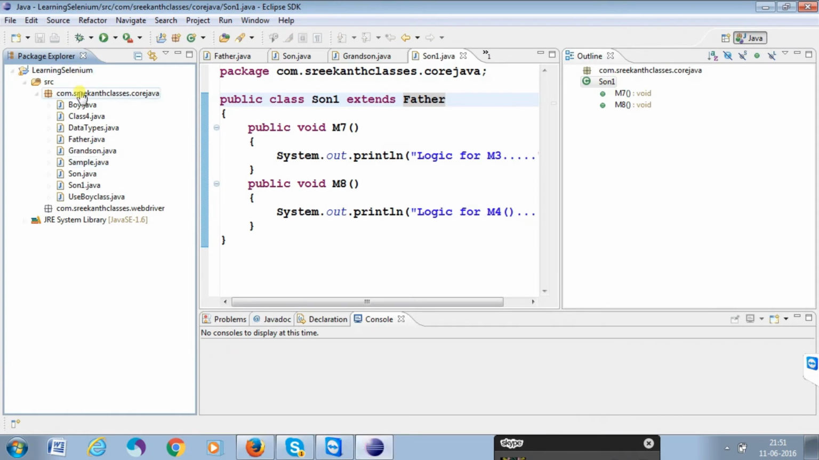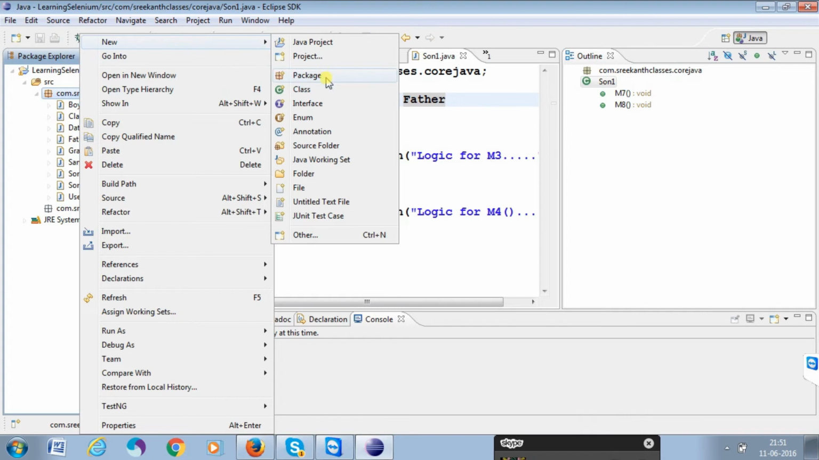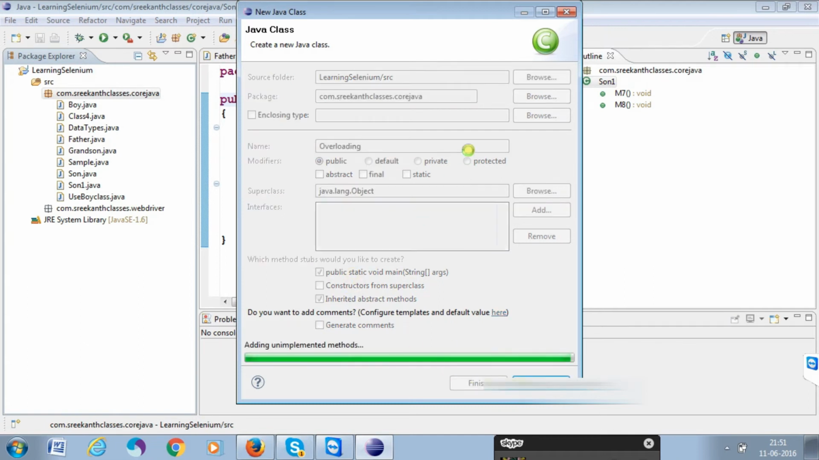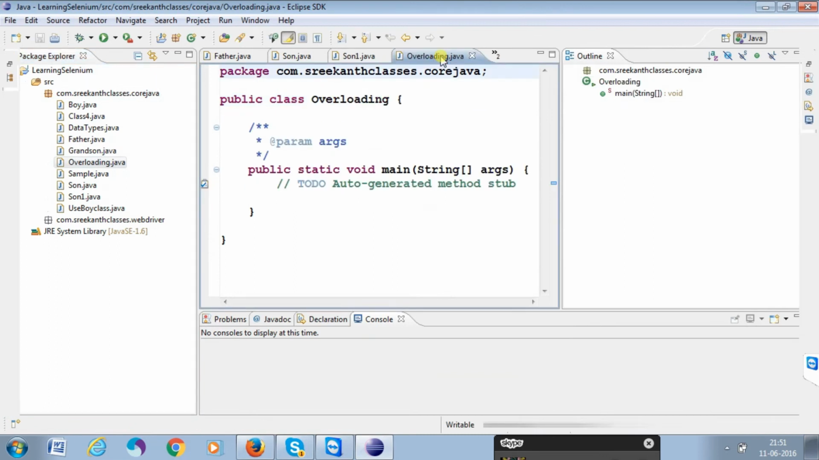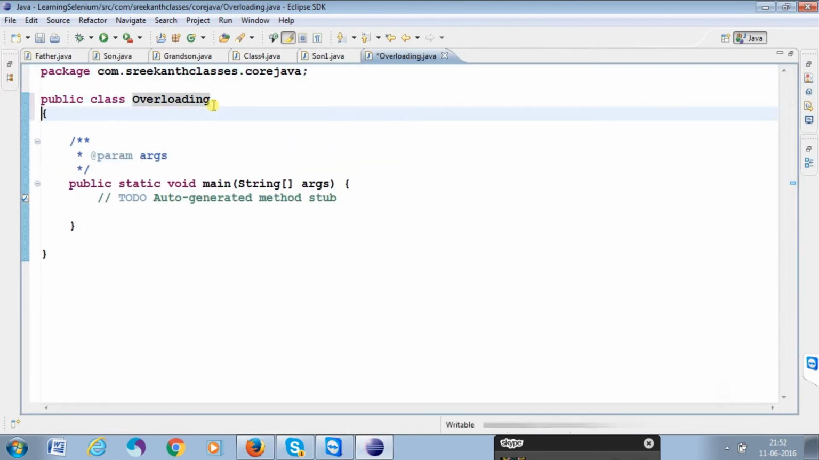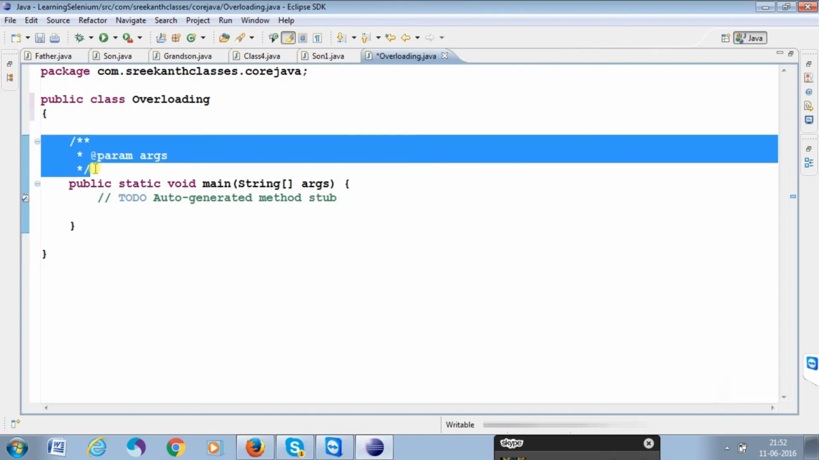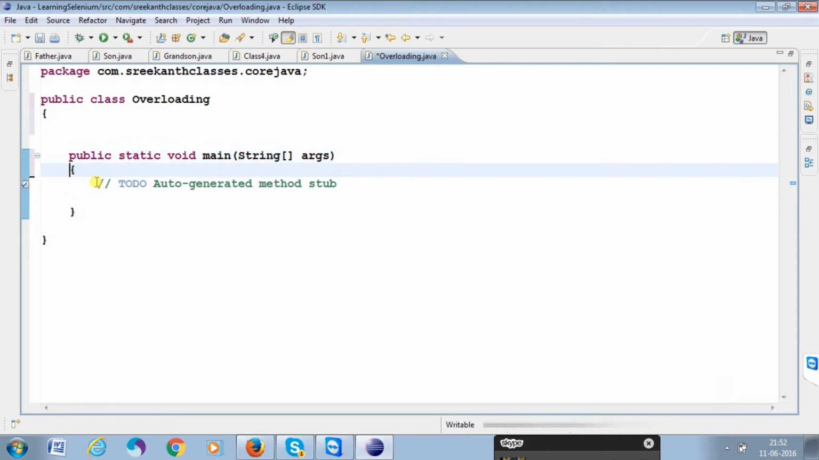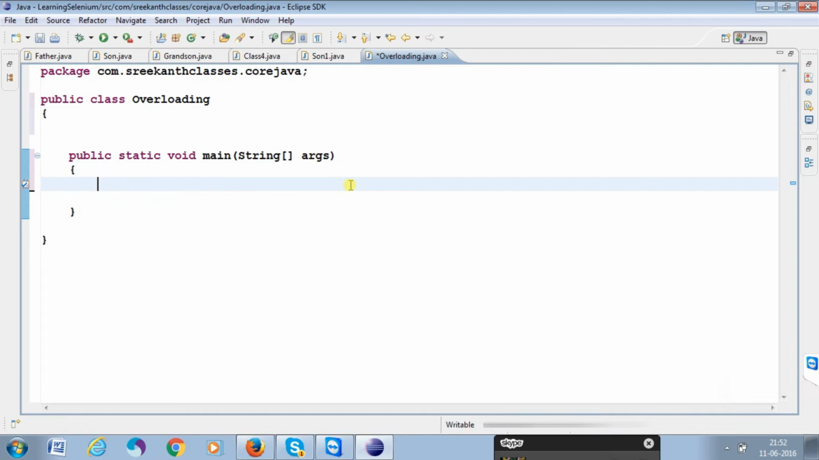See, I'm creating a new class. This name I'm creating as usual. Whatever we are discussing, I manually write the program that I can go for overloading. This is Overloading, and I can select the main method. This is a class I'm creating. Okay, fine. Now this is the class and the ending of the class, and this we are calling public static void main.